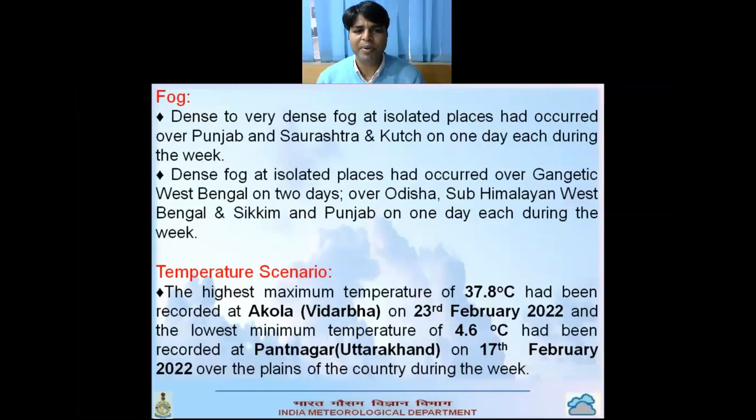And now the temperature scenario. The highest temperature was recorded over Akola, Vidarbha, 37.8 degrees centigrade on 23rd February, that is yesterday, and the lowest minimum temperature was recorded over Pantnagar, Uttarakhand on 17 February, that was 4.6 degrees centigrade.